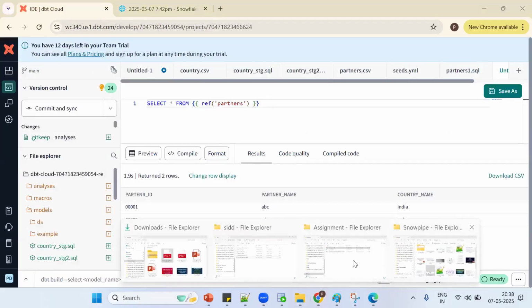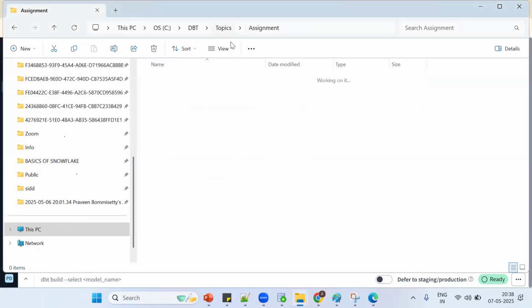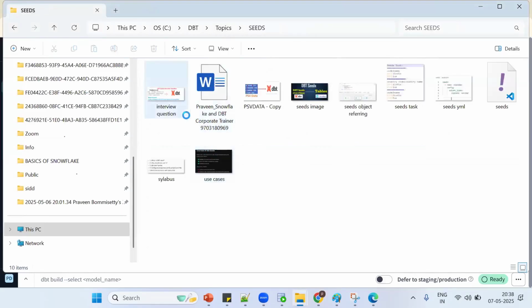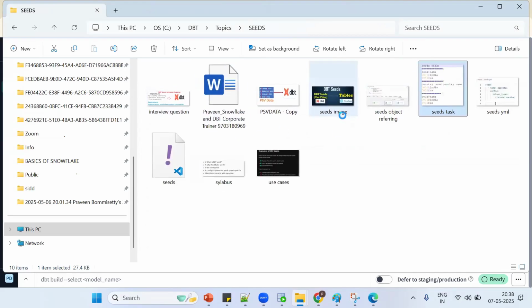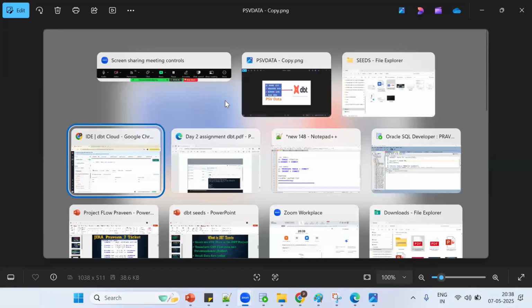Let me go to the topic, 1 second. Let me go here and go to the seeds topic. Now see, so far we discussed comma separated values. Now what happened? Instead of comma, I'm getting what? I'm having PSV data. What is PSV data? Pipe separated values. Tell me, will it work or not? It will. Okay, let me go and try.